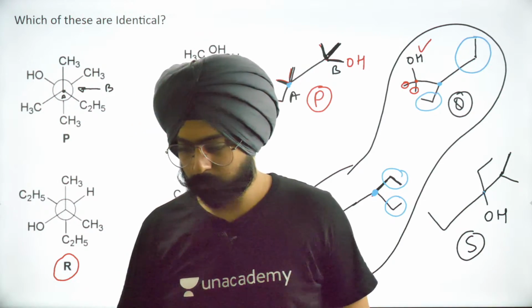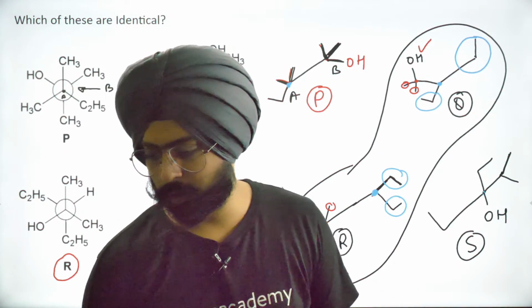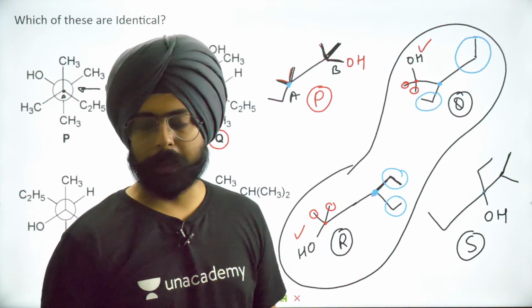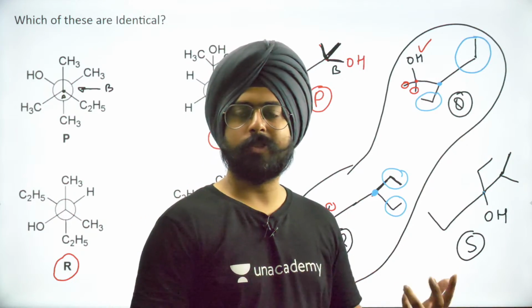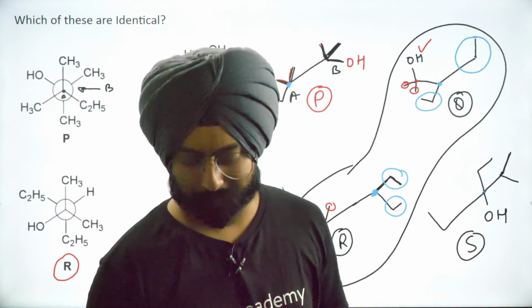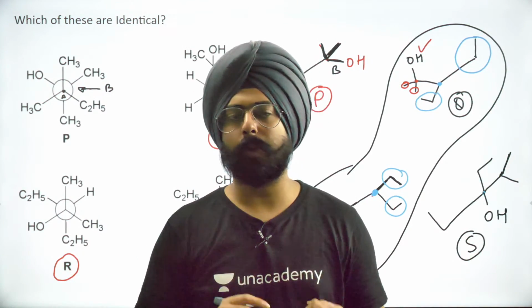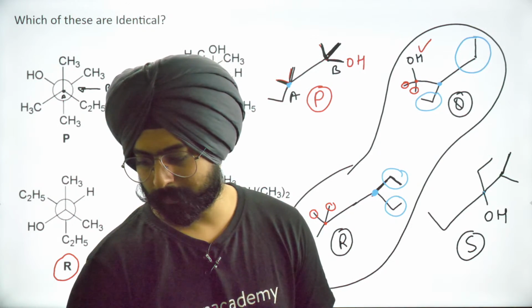Okay? Peter is saying, while comparing, why didn't we take into account the orientation of the group atoms in the molecule? Peter, you have contradicted your own answer. So earlier you said that there's no chirality. Because there's no chirality, the orientation doesn't matter. The orientation matters when the carbon is chiral.